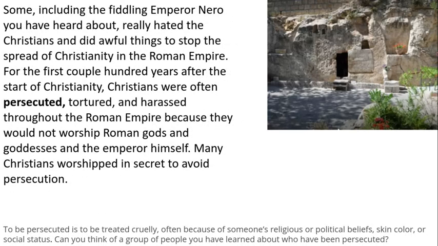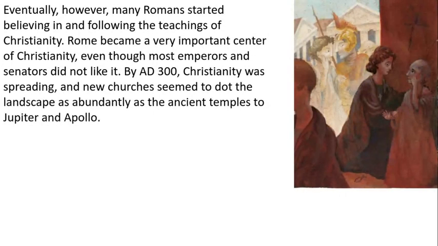Some, including the fiddling Emperor Nero you have learned about, really hated the Christians and did awful things to stop the spread of Christianity in the Roman Empire. For the first couple hundred years after the start of Christianity, Christians were often persecuted, tortured, and harassed throughout the Roman Empire because they would not worship Roman gods and goddesses and the emperor himself, because the emperor was considered a god. Many Christians worshipped in secret to avoid persecution. Sometimes they would be thrown to the lions.